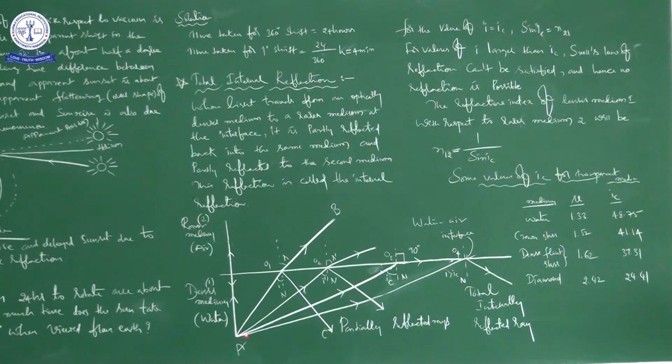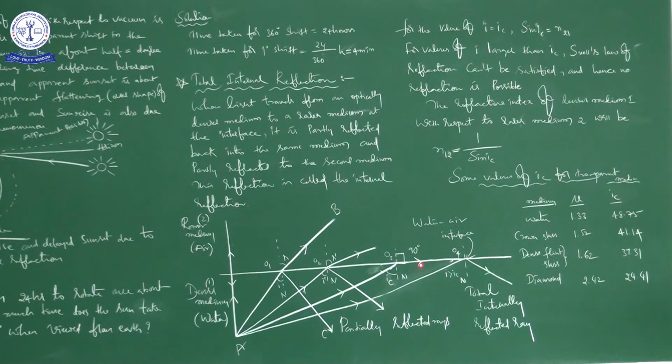Similarly, go to the next one, from A to O3. This is the incident ray. If you observe carefully here, after incidence, the light ray is moving along the interface which separates both the media. See the arrow mark.